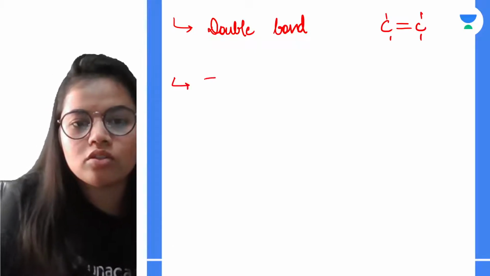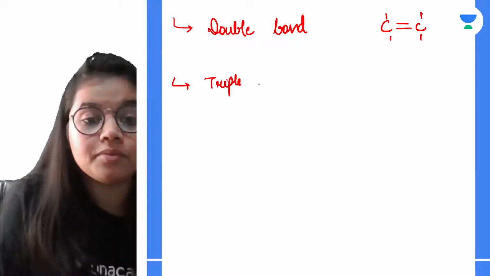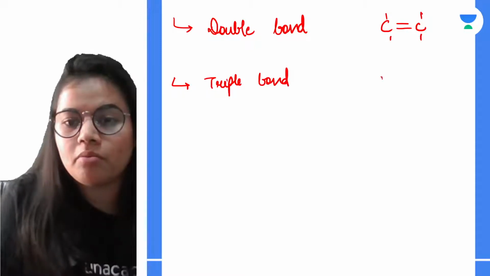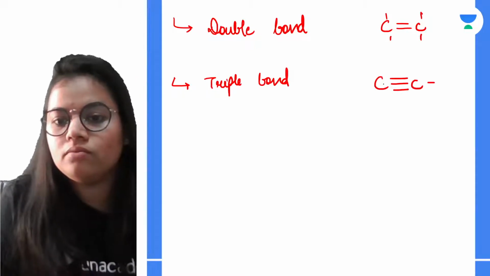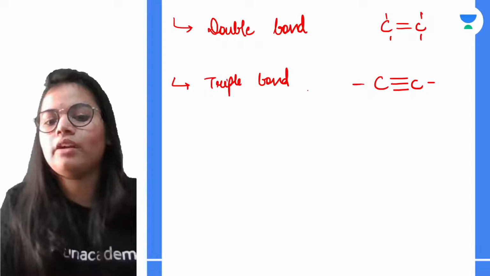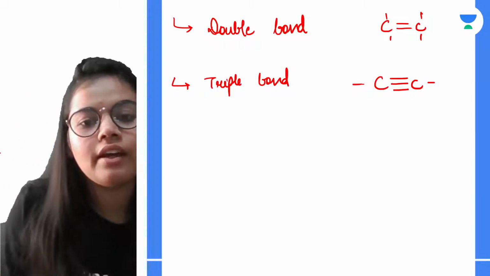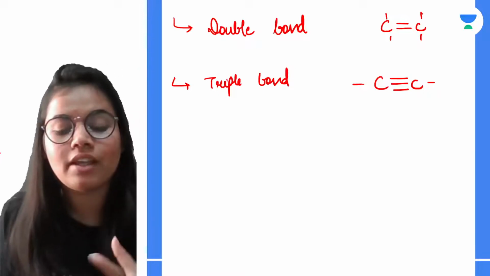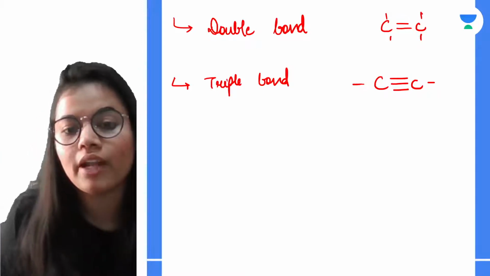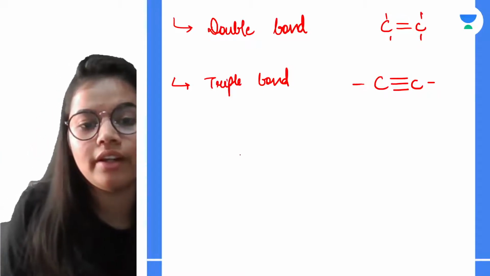Or it can also be a triple bond, in which we have at least 1 triple bond between carbons. And they are more reactive. Why? Because they have electrons in the double bond and the triple bond, so they undergo addition reaction.